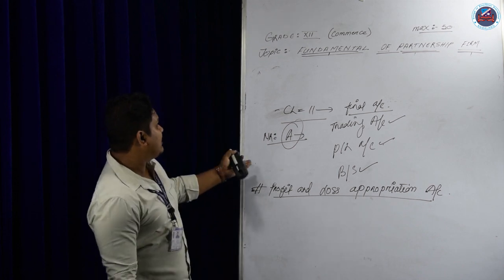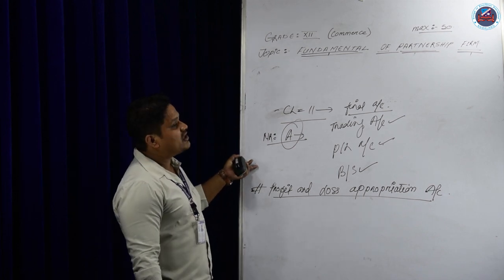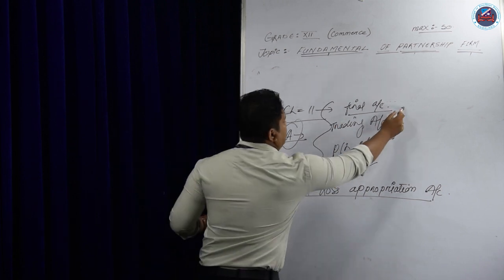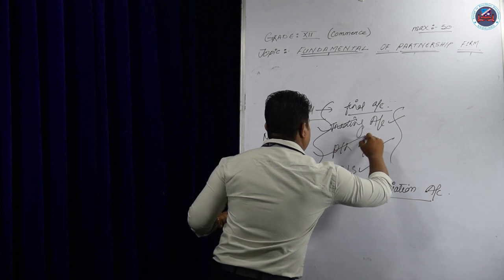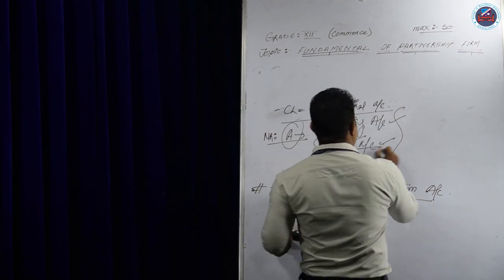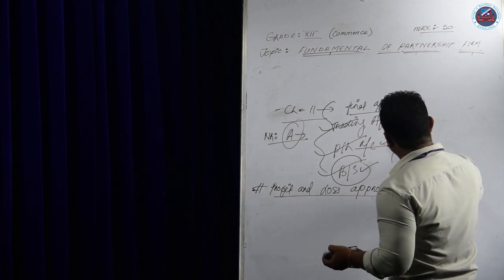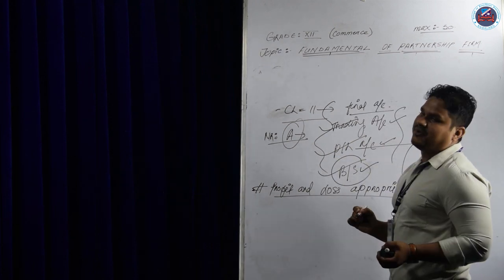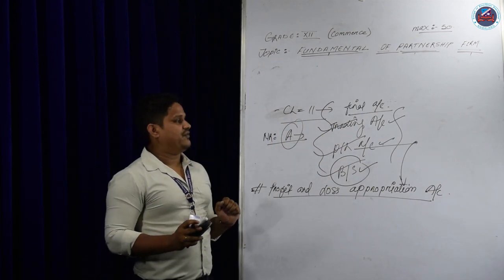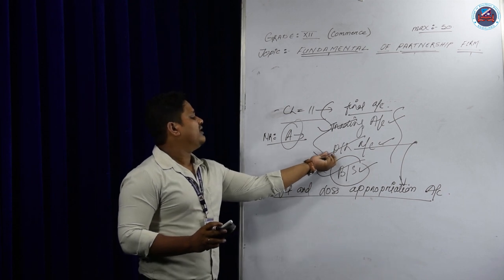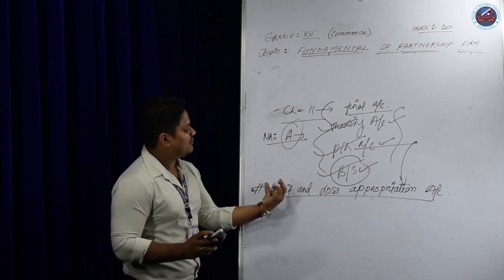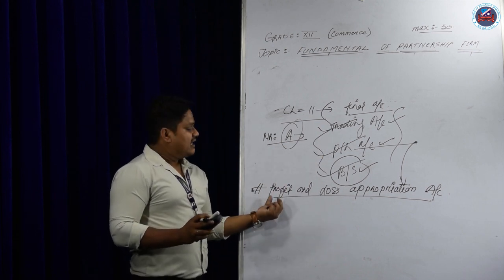See, in partnership, there are two or more than two persons, not a single person. If it is a single person, they will prepare up to the final account. Finish. They will prepare the trading account, profit and loss account, and balance sheet. But here they will prepare up to the profit and loss account. After that, they have to prepare the profit and loss appropriation account. Why? Because in the profit and loss account, we will get only one profit, and this profit will be divided among the partners. So we will learn how this profit will be divided among the partners in a partnership firm. That we have to learn.